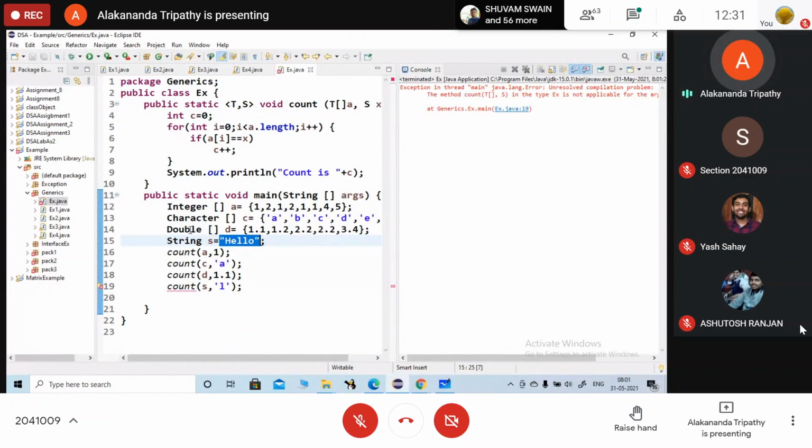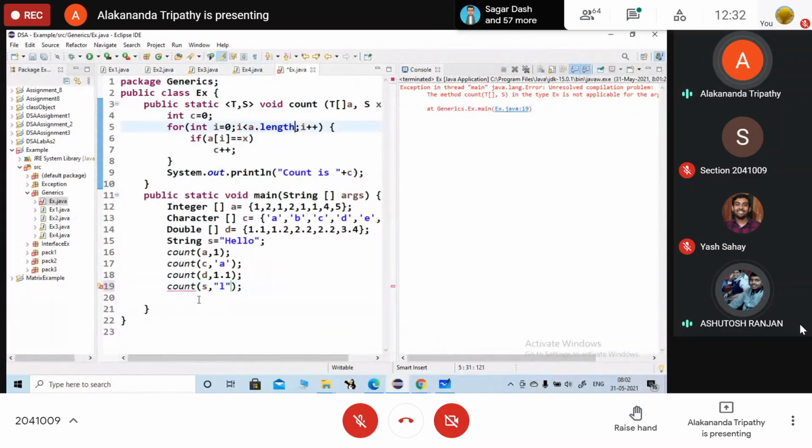So what do we have to do? Either we are going to convert it to the character type, and if we take L in string type as well, then also it will not work. It will not work for this string type. Okay, because we are going to search for a particular character here.